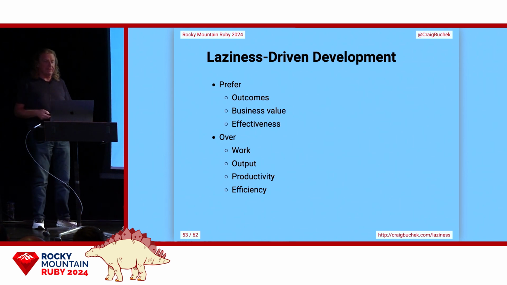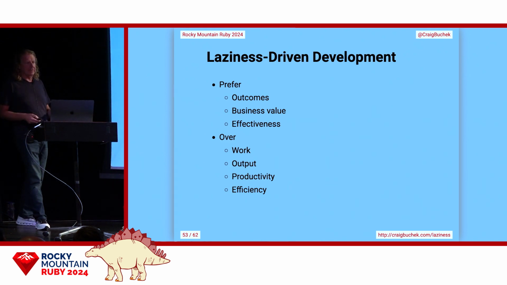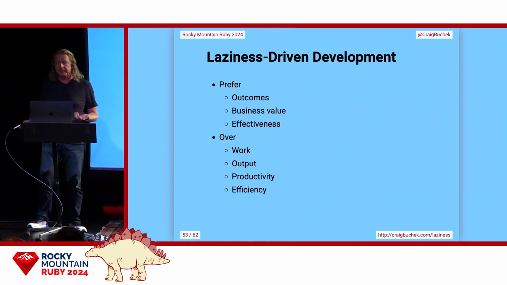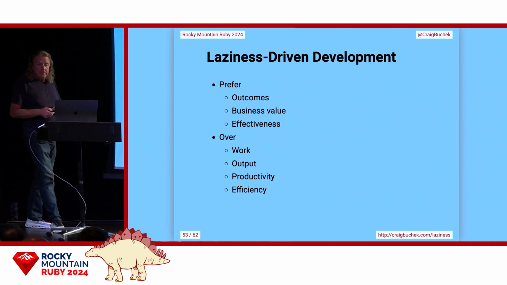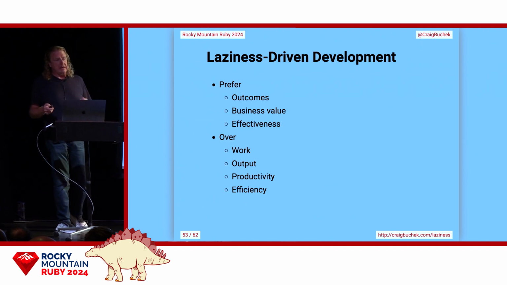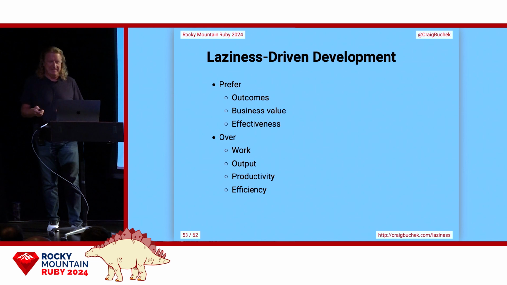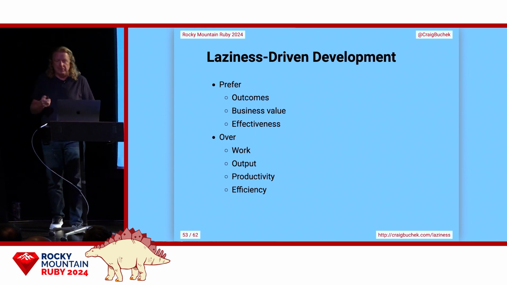Let's focus on business value versus productivity. And let's work on effectiveness versus efficiency. We can be very efficient at building the wrong thing, but what's the point of that? So one of the key indicators that you're probably doing it right is happy developers, by the way. We want to do less work, but still make the customers happy.